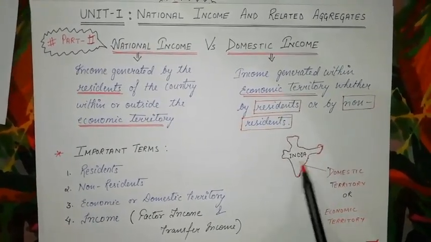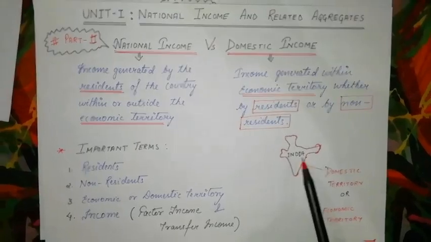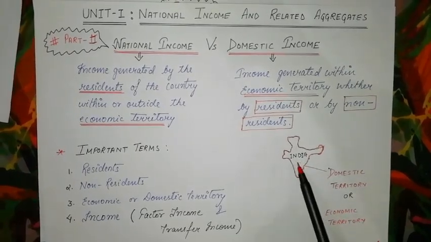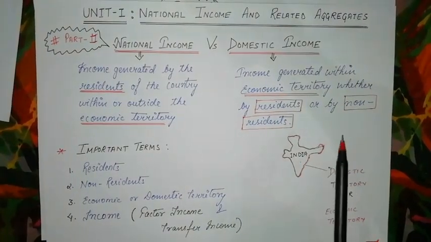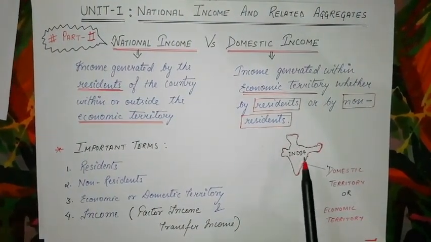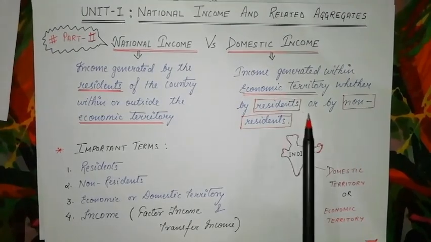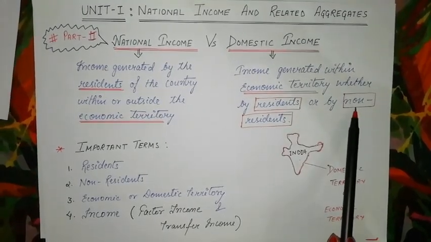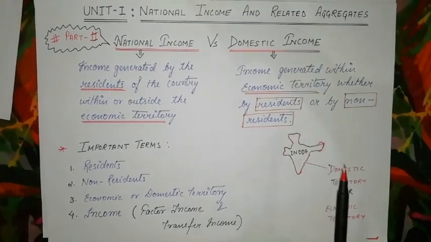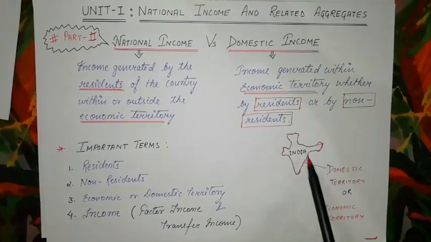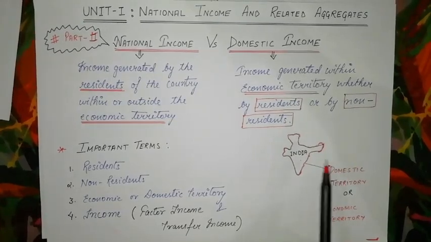So under this boundary, whatever work is going on, whatever income is generated, will be termed as domestic income, right? Whether it is generated by the residents of the country or by the non-residents, it doesn't matter. That will be termed as domestic income, but it should be earned within the boundary of a particular country.